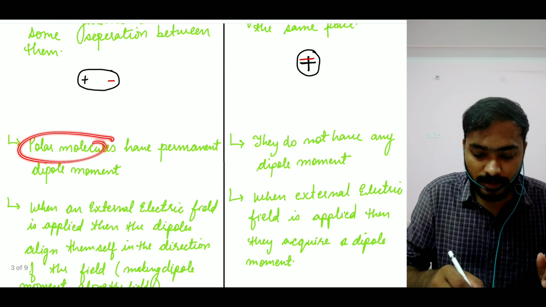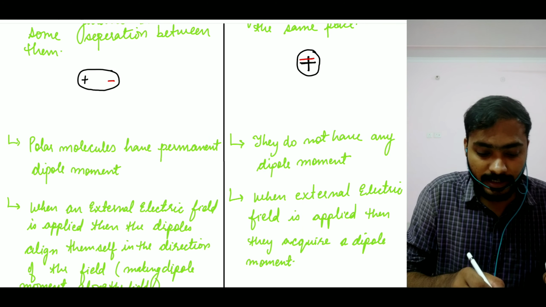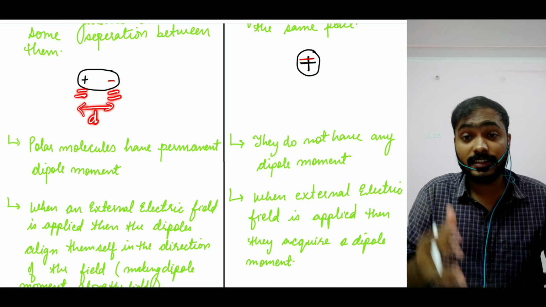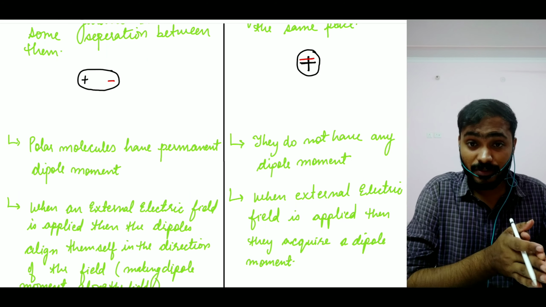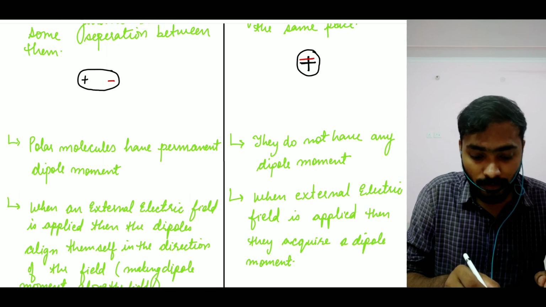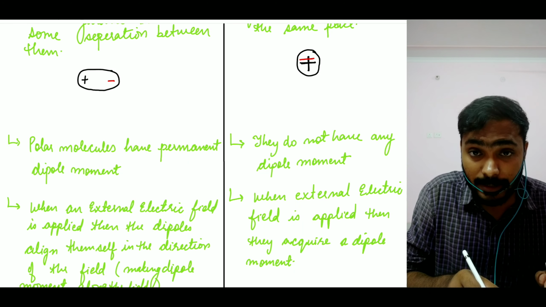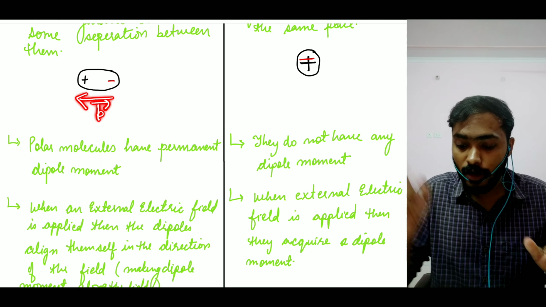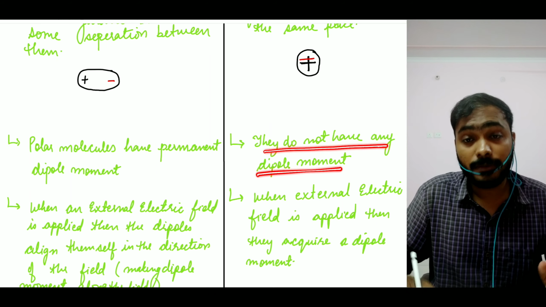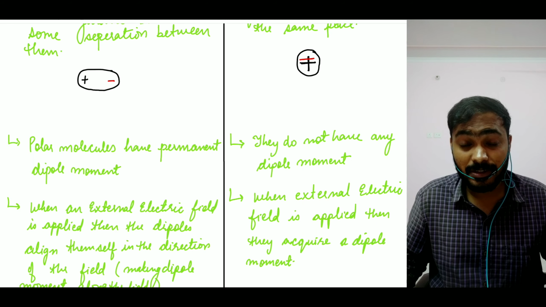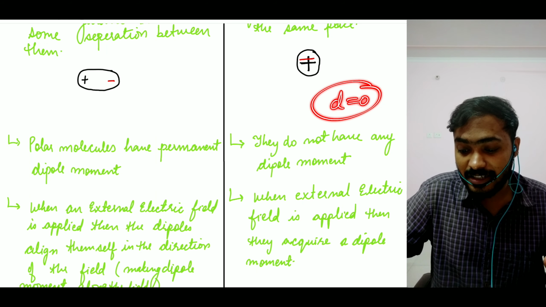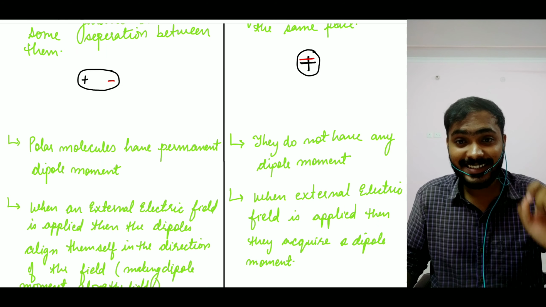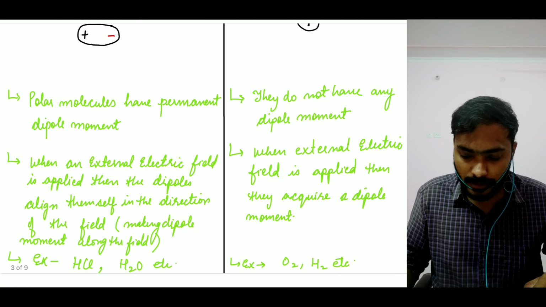So a polar molecule has a permanent dipole moment. Yes, obviously there is this positive charge, there is this negative charge, they are separated by some distance d. Then obviously dipole moment is defined as the magnitude of one of the charges multiplied by the displacement vector, right? So I can clearly see there will be a dipole moment from your negative charge to your positive charge. I hope you guys can understand, right? On the other hand, non-polar molecules do not have any dipole moment. Yes, because there is no separation between them. d will become zero. When there is no separation, there is no dipole moment, right? I hope you guys can understand that. Yes, great. So let's talk about the next point.